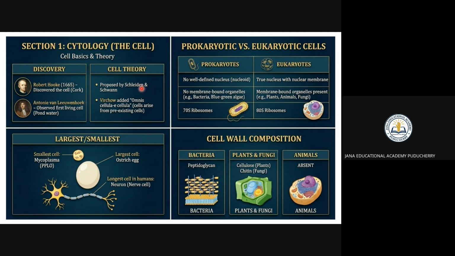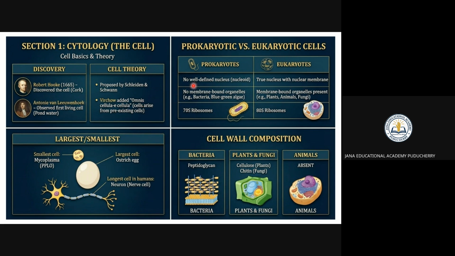We have two types of cells: prokaryotes and eukaryotes. The smallest cell is the mycoplasma. You have to keep it in mind because it may be asked in MCQ. The largest cell is the osteocyte. The longest cell in humans is the nerve cell, or neuron.